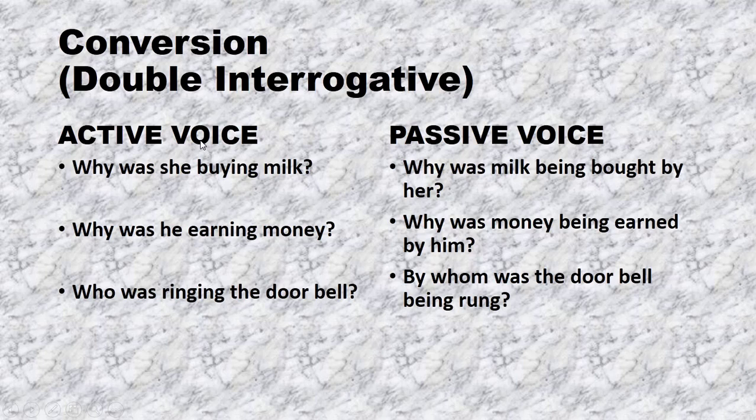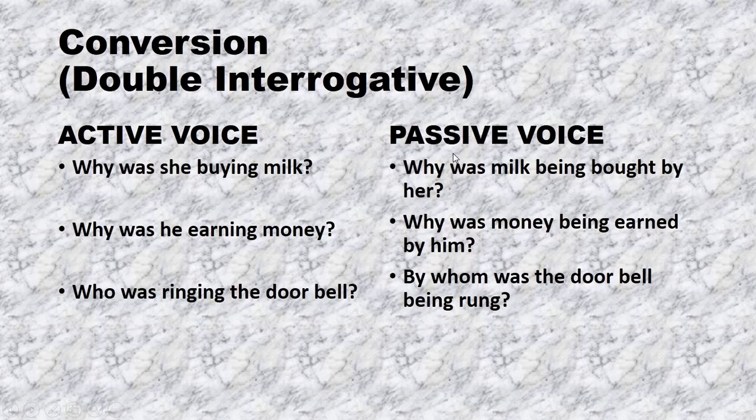Now let's see its conversion. While we are going to convert it into passive voice, we will put the WH word in the beginning, like why. Who, why, where, when, etc. are WH words, or you may say question words, right? We will put that WH word in the beginning, and then we will change the other part of the sentence as we used to do in interrogative sentences.